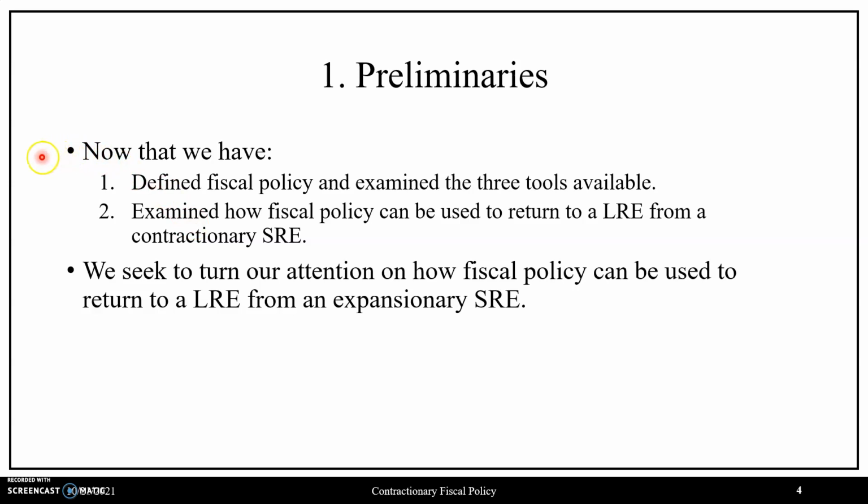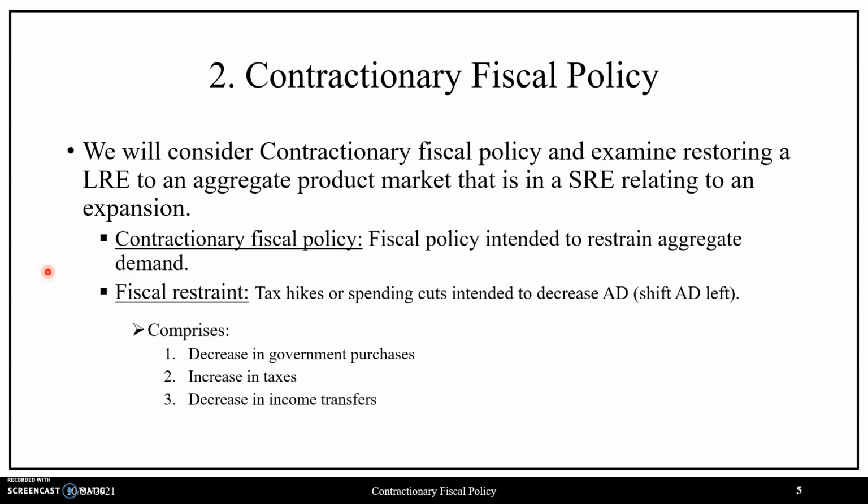Where in regards to our preliminaries, now that we've defined fiscal policy and examined the three tools available to the government, as well as examined how fiscal policy can be used to return to a long-run equilibrium given a short-run equilibrium that pertains to a contraction, we now seek to turn our attention to how fiscal policy can be used to return to a long-run equilibrium given a short-run equilibrium that pertains to an expansion, where we will consider contractionary fiscal policy in regards to restoring that long-run equilibrium.